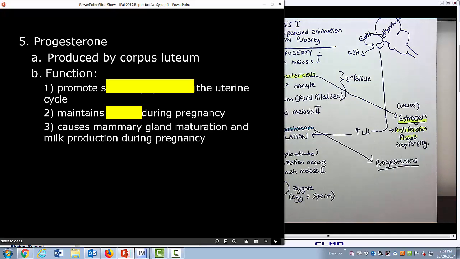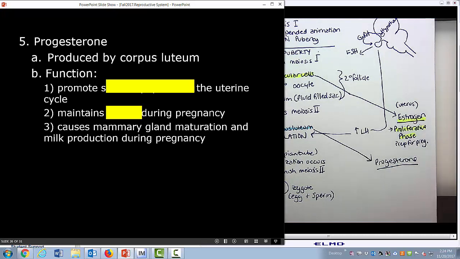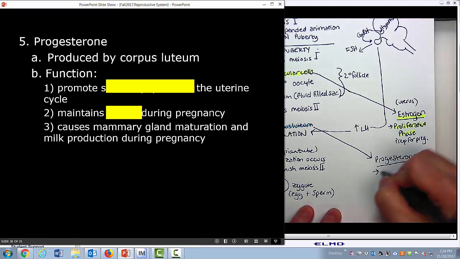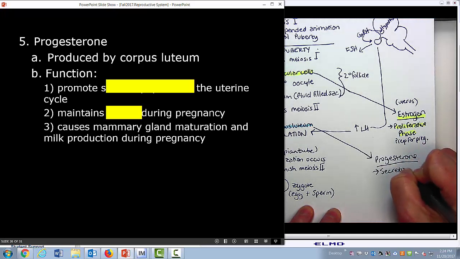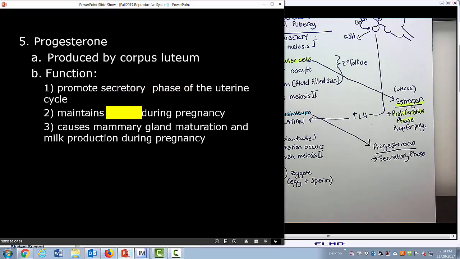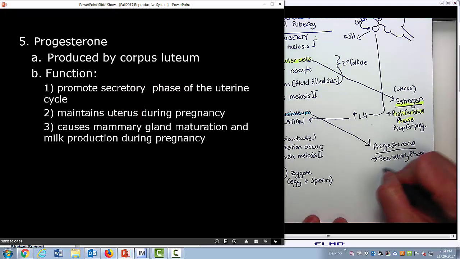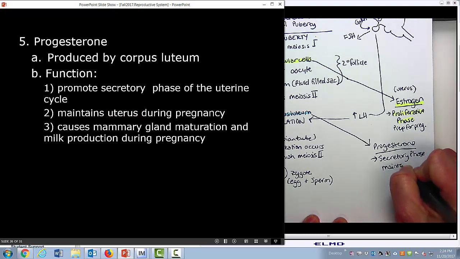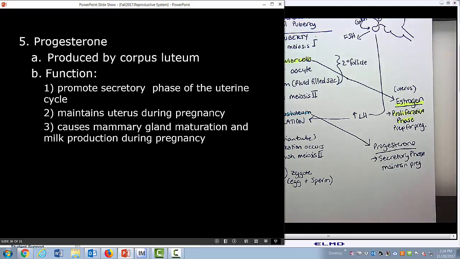And progesterone also targets the uterus, but progesterone is responsible for the secretory phase of the uterus. It's going to promote the secretory phase of the uterine cycle, and it's going to help maintain the uterus during pregnancy. So we're going to maintain the pregnancy. It's also going to cause the maturation of the mammary glands and stimulate milk production, which is good for after the baby's born.